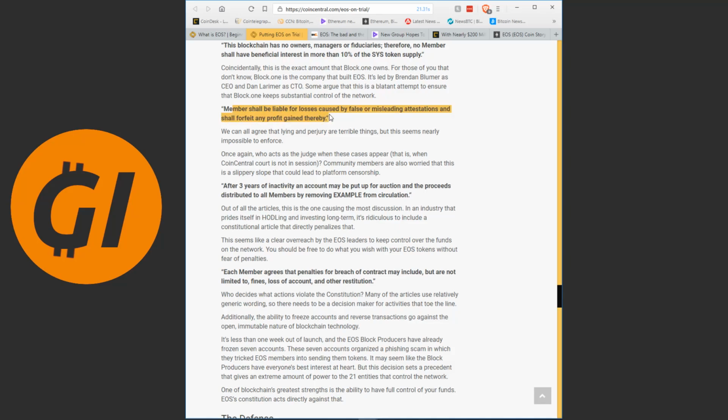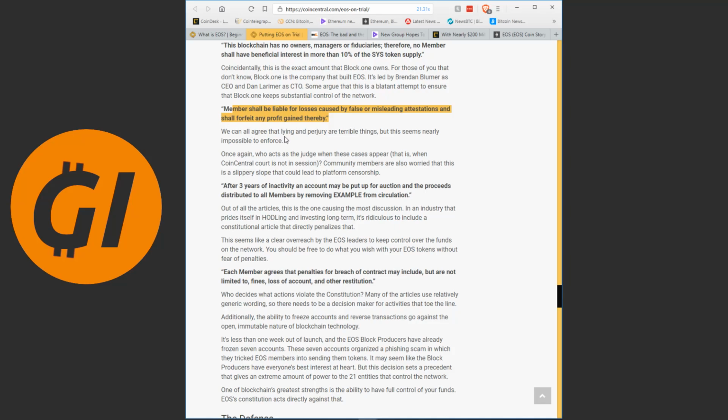Now, in a normal product, the one that isn't decentralized, this would be standard. This would be standard if you were signing terms of service to a company, but I can see how this goes against the spirit of crypto for a lot of people, because if you can be punished, that means someone is punishing you. And it's not the large crowd of the system, it's a centralized place where they can punish you.